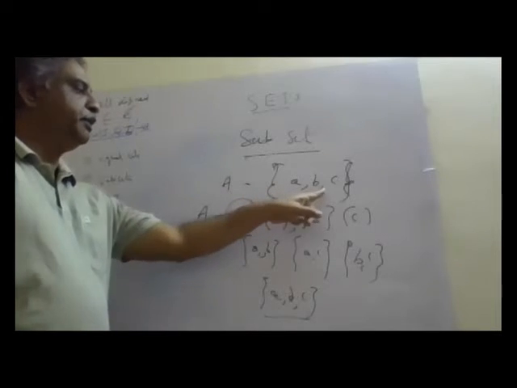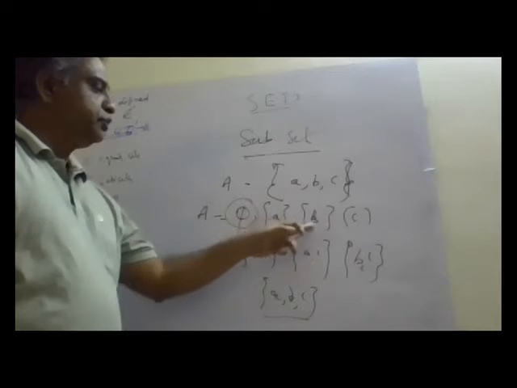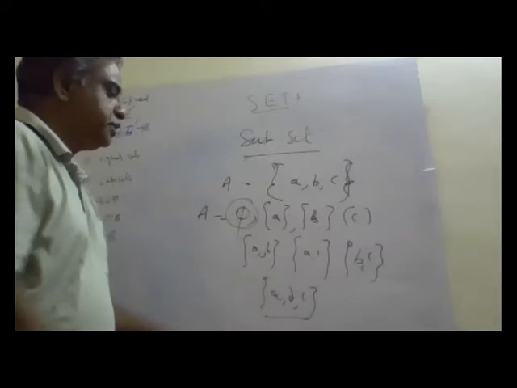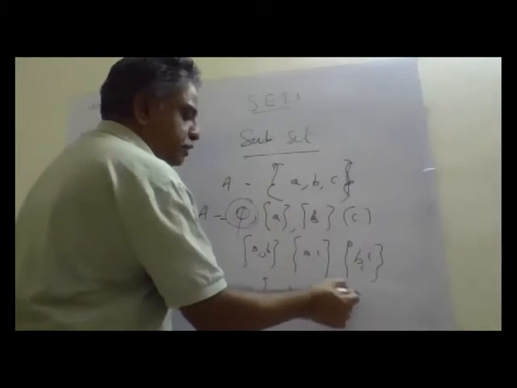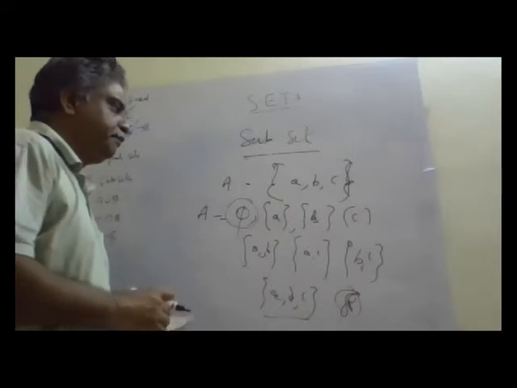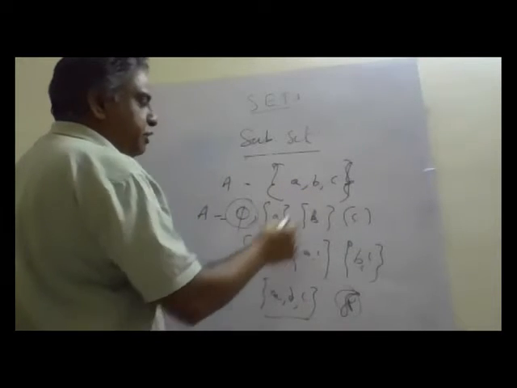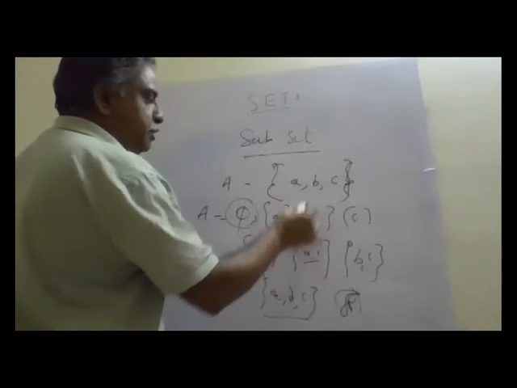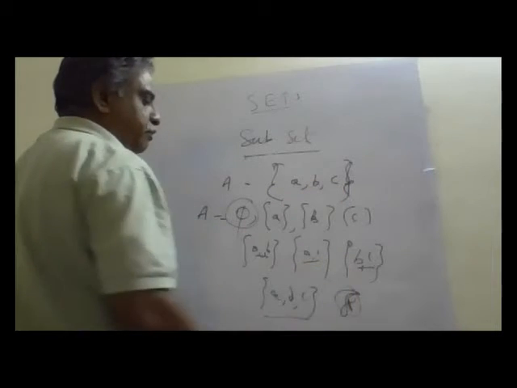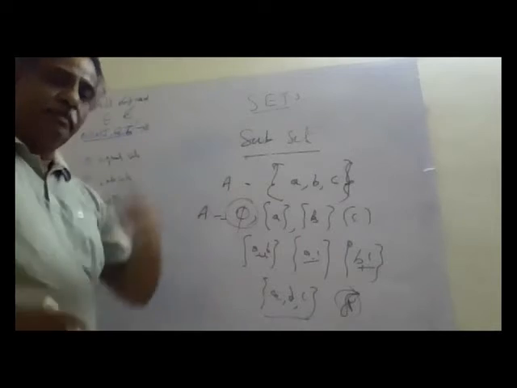So for a 3 element set, how many subsets am I having? 1, 2, 3, 4, 5, 6, 7, 8 subsets. I have 8 subsets for a 3 element set. I can write BA, but BA has already come here. CA also has come here. BC, CB, all have come here, because the order is not important, the elements are important.